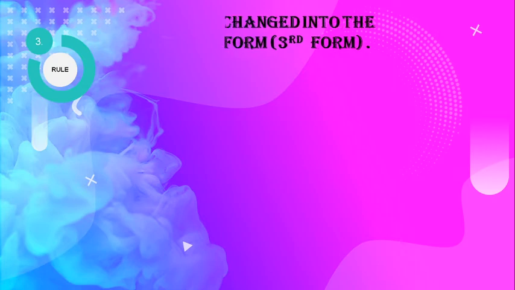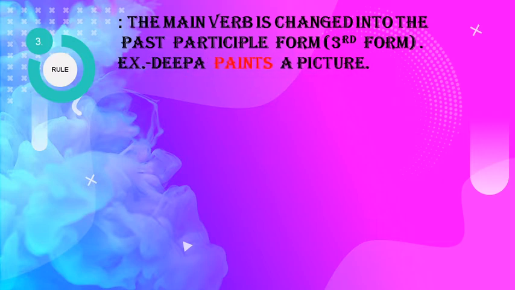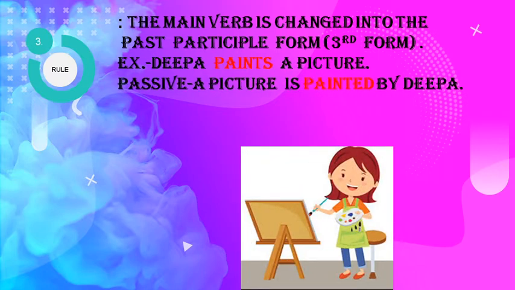Rule number 3, the main verb is changed into the past participle form. That is the third form of the verb. Example, Deepa paints a picture, and the answer for this is a picture is painted by Deepa. Dear friends, paints was there, so we have converted paints into painted. That is the past participle form, or we can say the third form of the verb.